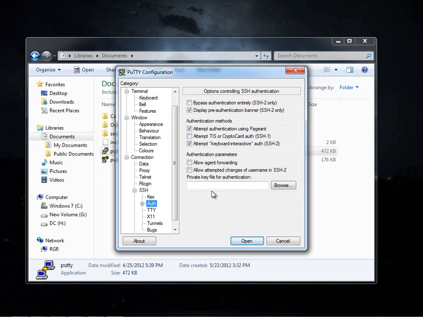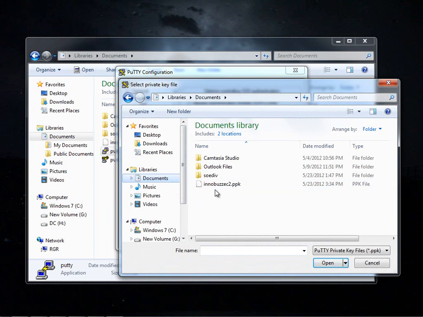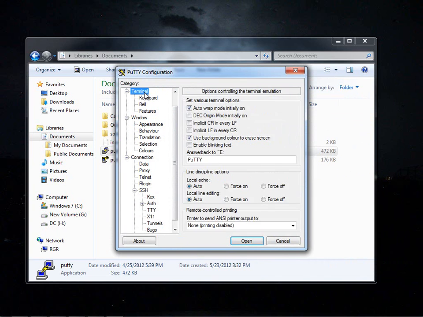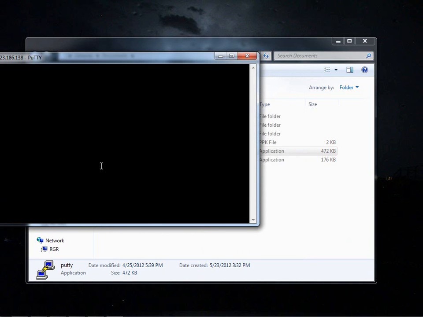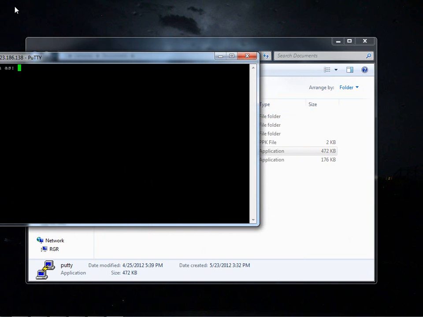Here we go ahead and browse our .ppk key to access our instance. So I got the innobus ec2.ppk file here. I open it and I attach that to our EC2 instance. Now we go back to terminal again, and we click open. So the IP is being listed. Now it's asking us to save the host key. We click yes.